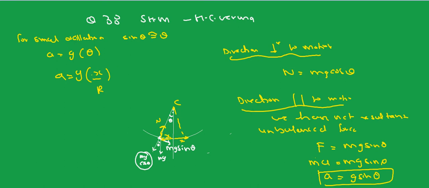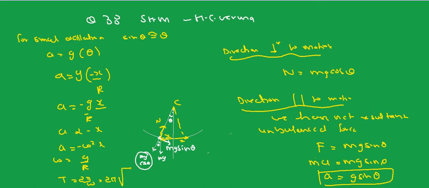Fine. So we must write, if acceleration a is written positive, this x must be written negative. So a equal to minus gx by r. So we can say that a is proportional to minus x, and we know that a equal to minus omega square x. So omega equal to root of g by r, and T equal to 2 pi by omega, that is equal to 2 pi under root of r by g. So which is the answer of this question? Okay. I hope you understand this. Thank you.